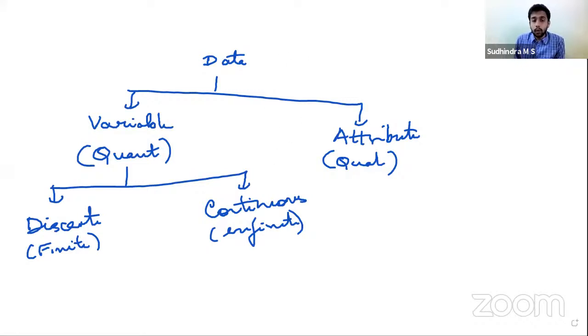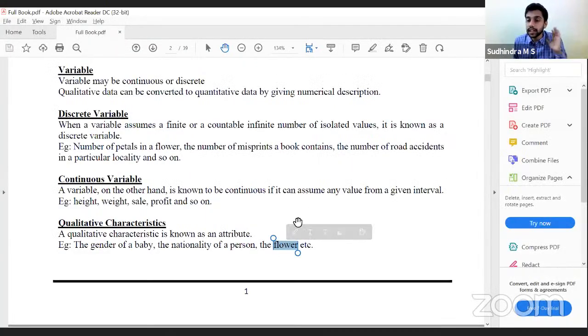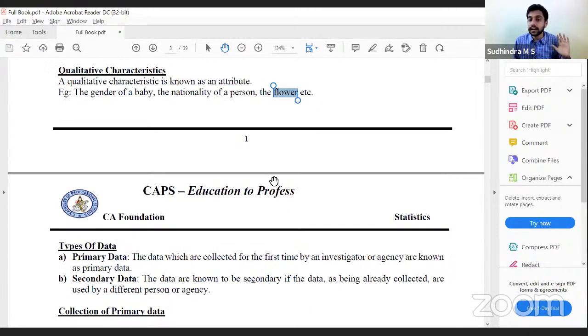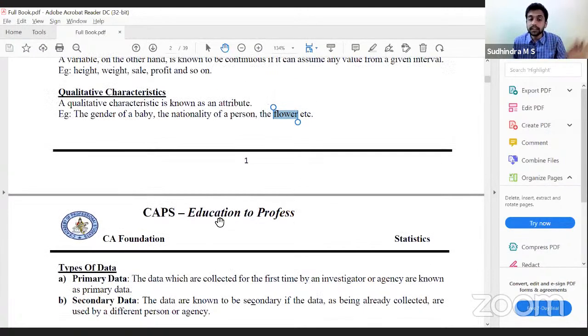Now, any analysis we want to do in statistics, we should have the data in hand. So for that, we need to collect the data. Collection of data: we will divide the entire data set into two types, primary data and secondary data. If I myself am collecting the data for the first time, that is called primary data. The data which are collected for the first time by an investigator or agency are called primary. Secondary data: I am not collecting the data. Some agency has already collected the data. I am relying upon the data collected by them. I am borrowing the data collected by them. It is called secondary data.